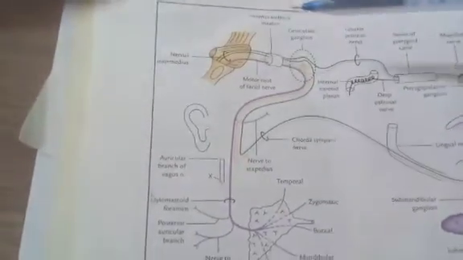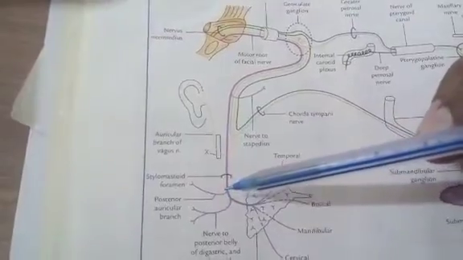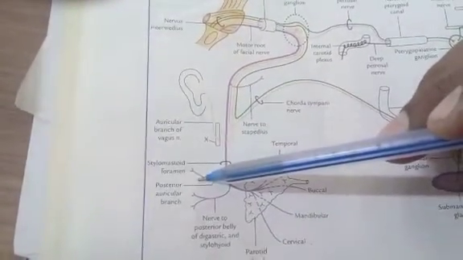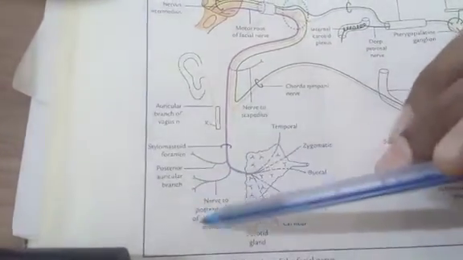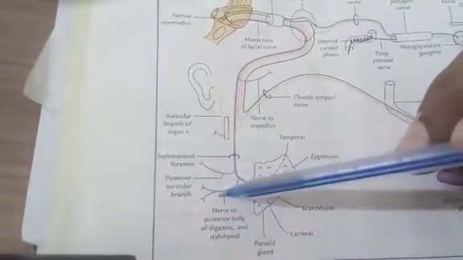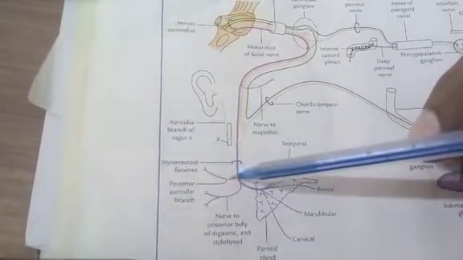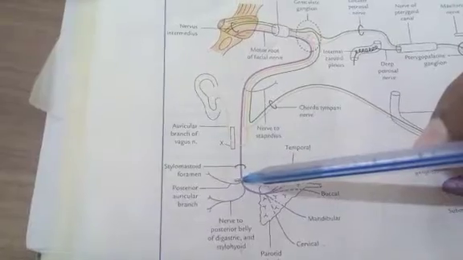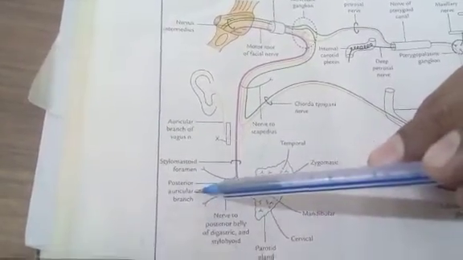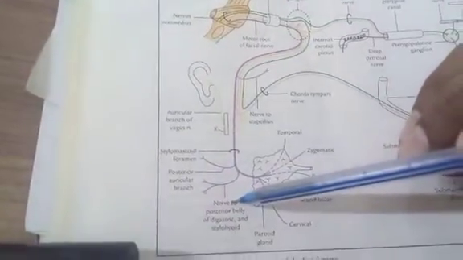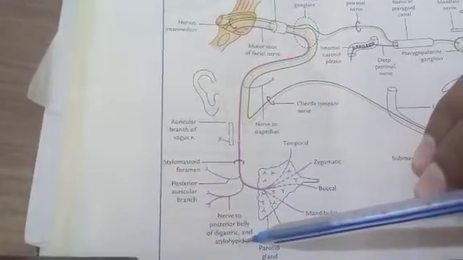The branches which are given after exit from the stylomastoid foramen are the posterior auricular branch and the branch to the posterior belly of digastric and stylohyoid muscles. The posterior auricular branch supplies the occipitalis and posterior auricular muscles, whereas the branch to the posterior belly of digastric and stylohyoid supplies the respective muscles.